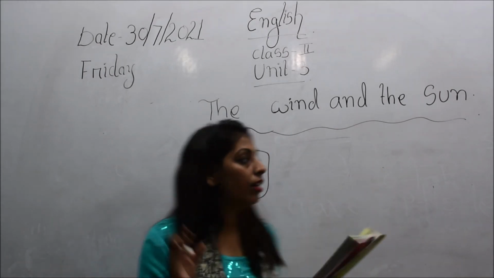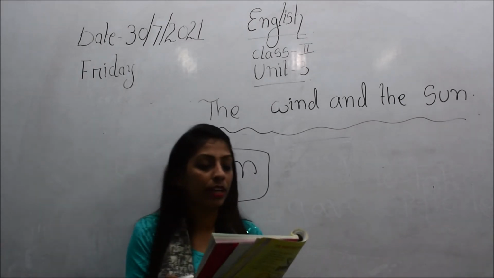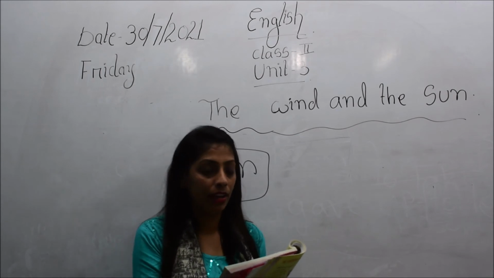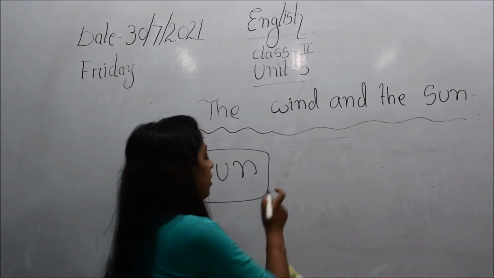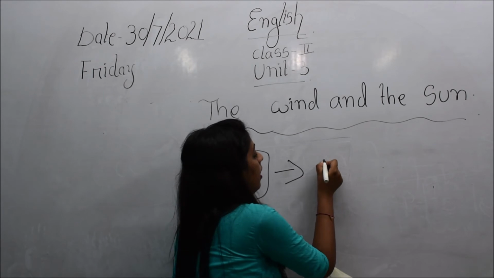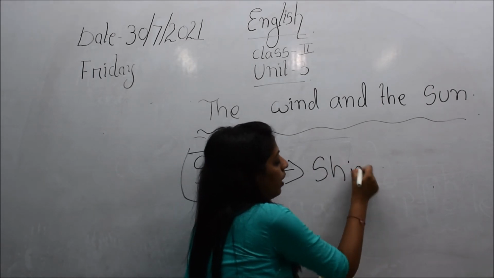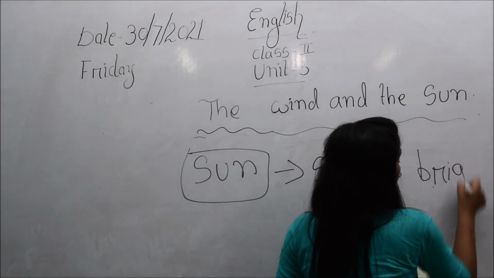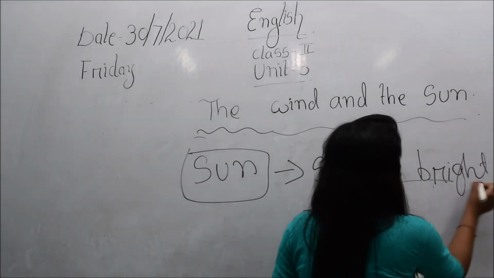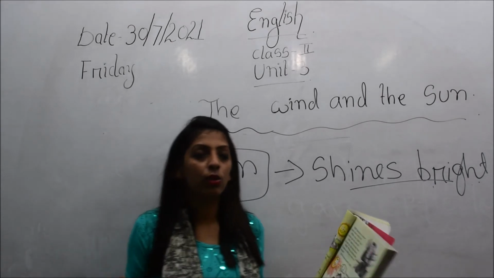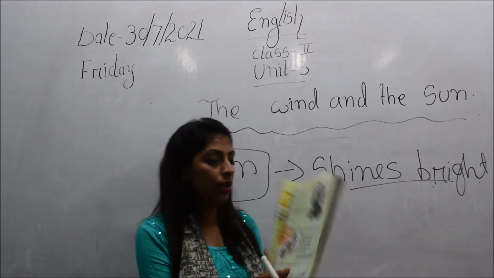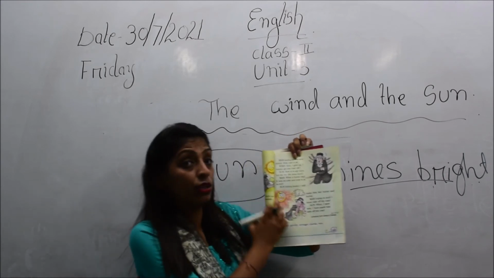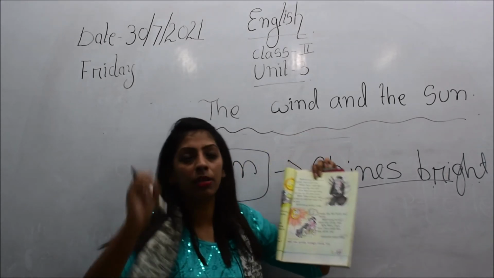Then the sun is speaking now, and what is the sun saying? Now it is my turn, let me try. He shines hard. So what does the sun do? He shines, S-H-I-N-E-S, he shines bright, B-R-I-G-H-T. So now it's the sun's turn, and he is shining bright. Do you see, children, in the picture? It's drawn there. The sun is shining bright.